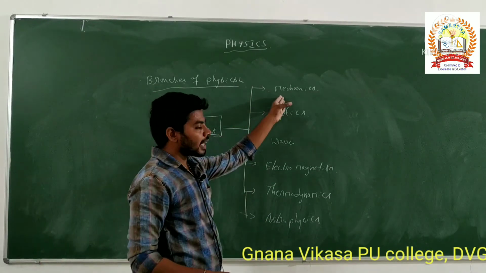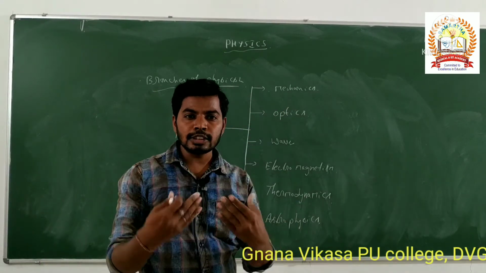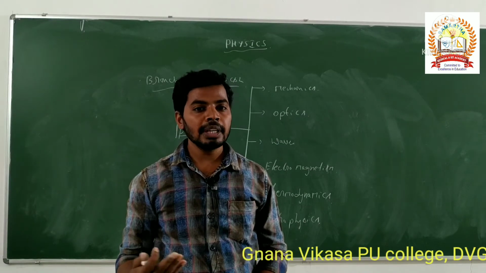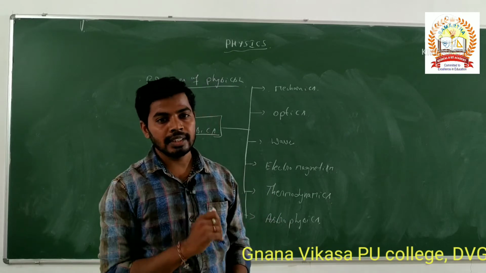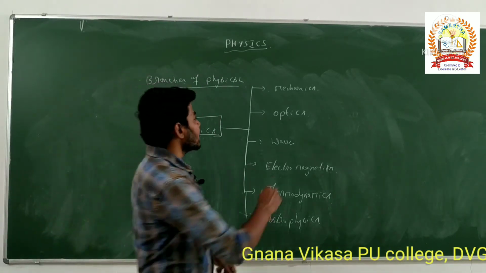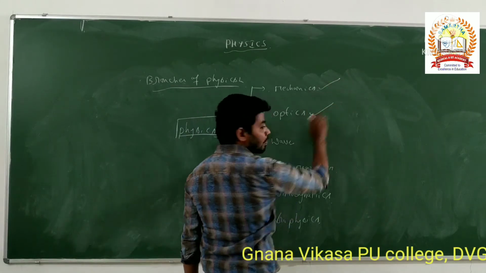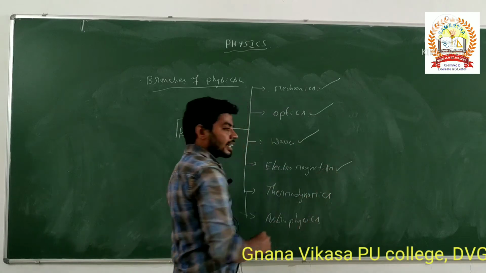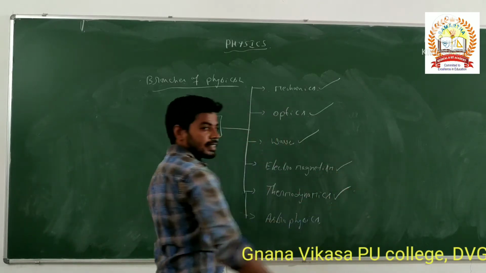Again, in mechanics there are some sub-branches, like quantum mechanics, and many more. But in 11th and 12th class, we discuss only mechanics, optics, waves, electromagnetism, and thermodynamics.